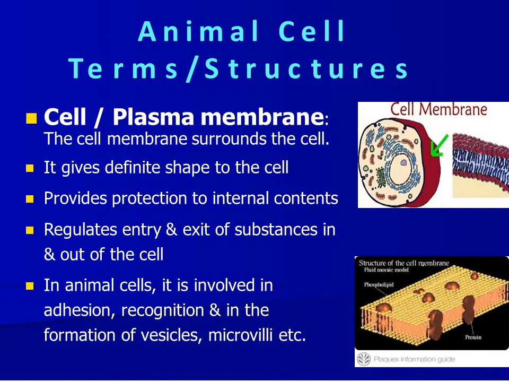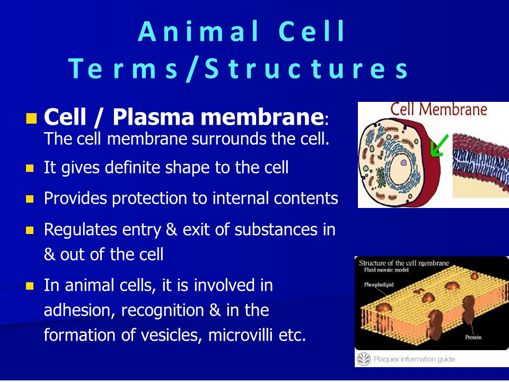Plasma membrane or cell membrane. Each cell is bounded by an extremely delicate, thin, elastic living membrane called the plasma membrane. It is about 1/10,000 of a millimeter in thickness. Plasma membrane is a selectively permeable membrane. What are the functions of plasma membrane? What does it do?